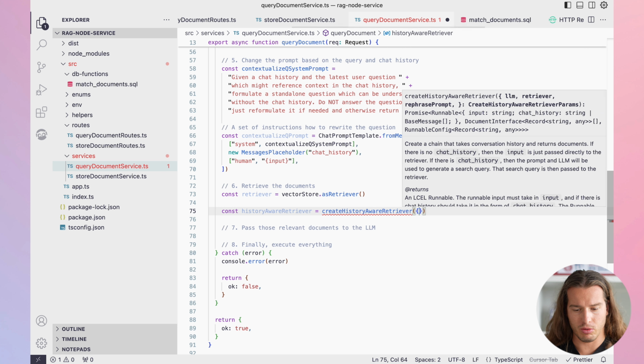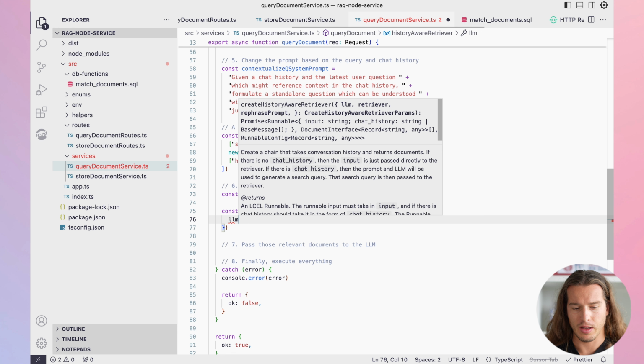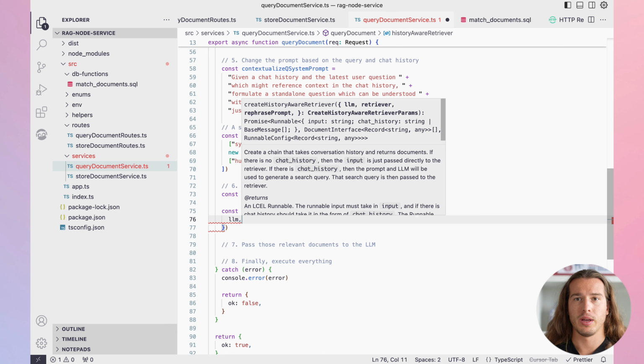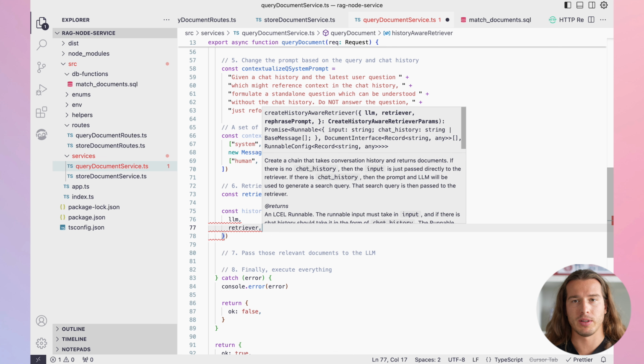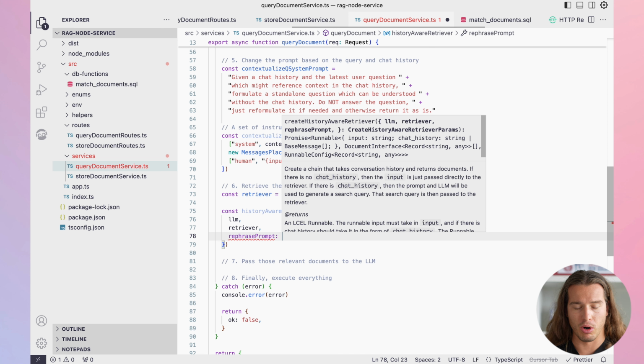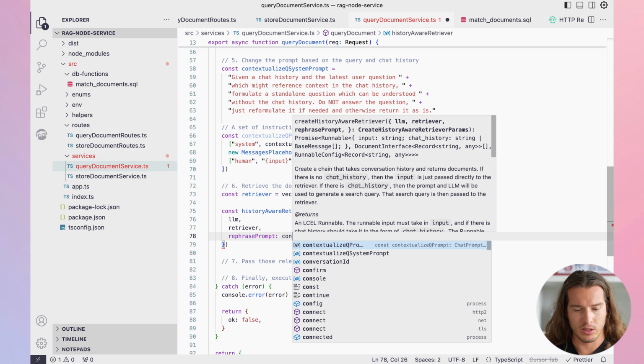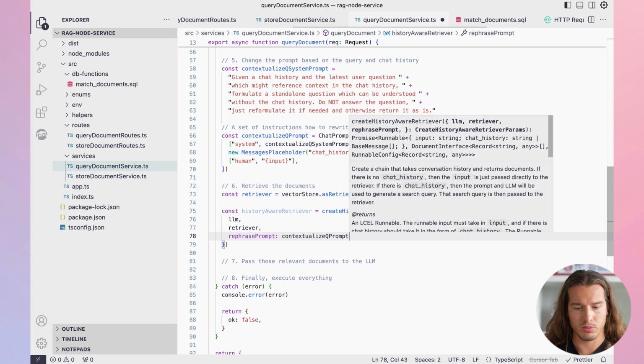Create history aware retriever. We need to pass the LLM that will be actually changing the prompt, the retriever that will grab the relevant documents for us, and this prompt so that we change the user question based on the prompt and of course the chat history that we passed before, and this is contextualize Q prompt.